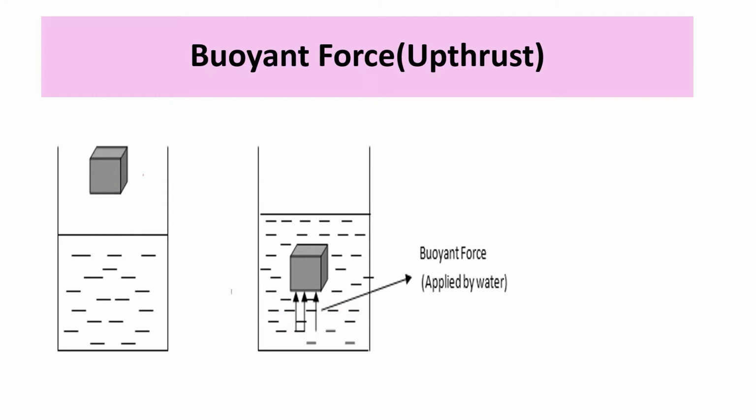So if we want to lift this object which is immersed inside the liquid, we need to apply only a smaller upward force because this force is already pushing it upwards. The object appears to be lighter when it is inside the liquid.